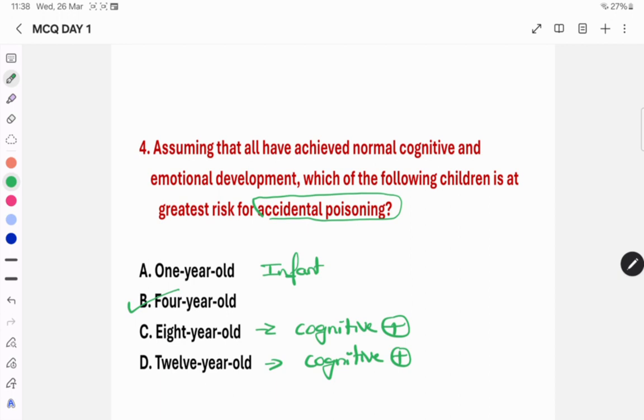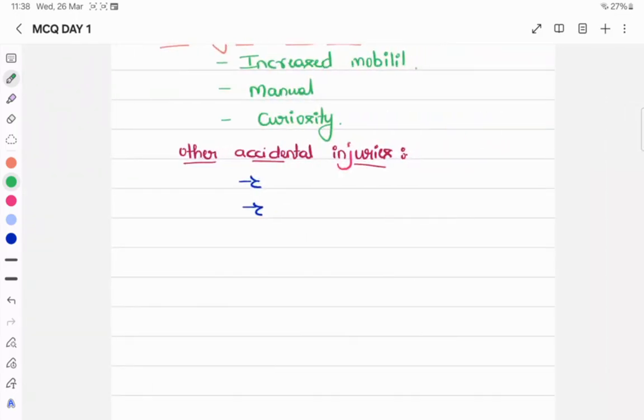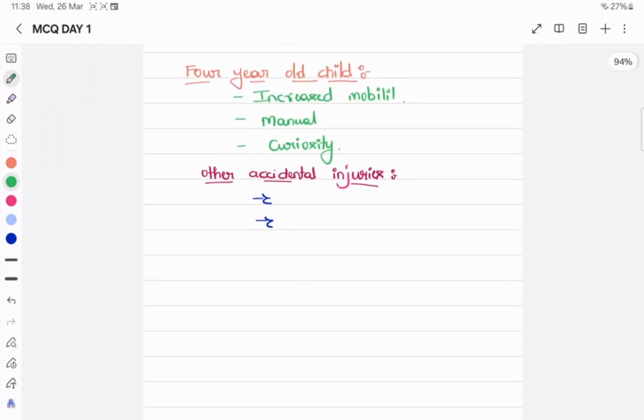Why are 4 year olds at maximum risk of accidental poisoning? Because they have increased mobility, and manual dexterity, which means an improvement in the fine motor skills of the hand.